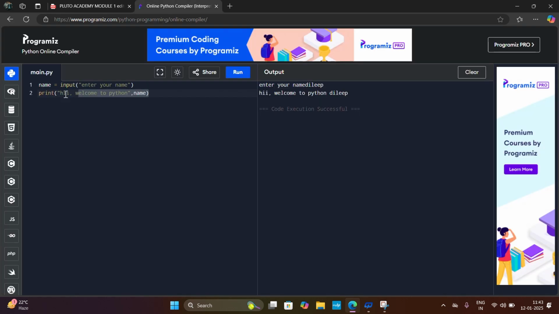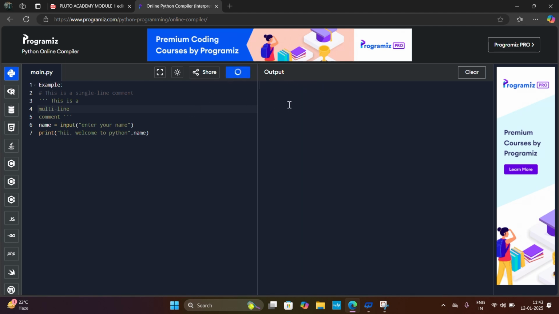Let's check it here. I will write the comments here. By using hash, this is a single line comment. By using triple quotes, this is a multi line comment. This is a multi line comment. This is a single line comment. Let's run this program. Sorry, clear this one. Now run this program.